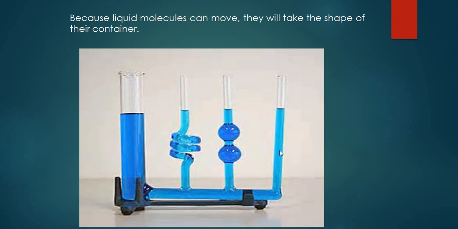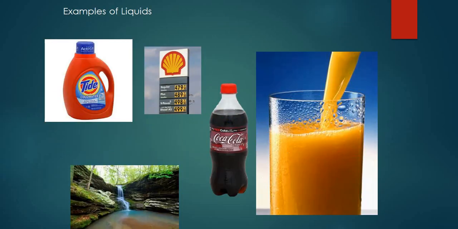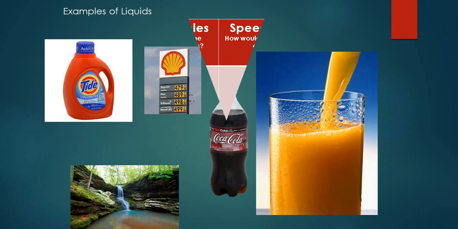The reason we have already given is that the molecules are moving, because the space between the molecules is more as compared to the solids. That is the reason the liquids flow and take the shape of the container in which they are filled. Examples of liquid are water, cold drink, juice, petrol. All these are examples of liquid.